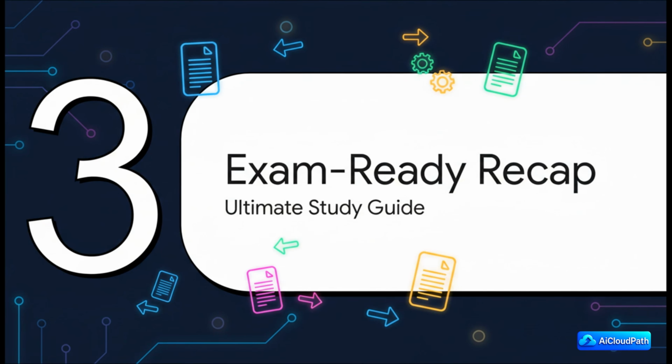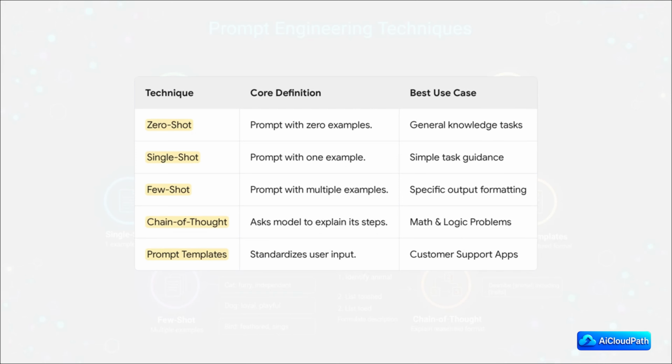Okay, wow, we have covered a lot of ground. So let's take a second and lock in everything we've learned with a quick, exam-ready recap. Think of this as your ultimate study guide to these 5 essential techniques. All right, let's do a quick lightning round of our toolkit. Zero shot, that's your go-to for general knowledge stuff where you don't need a ton of control. Single shot, this gives you a bit of guidance with one solid example.